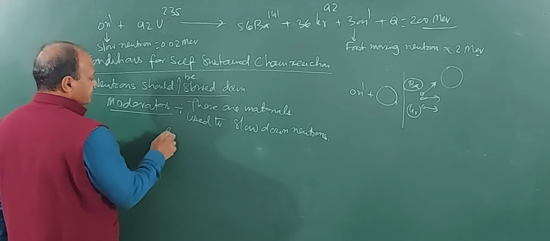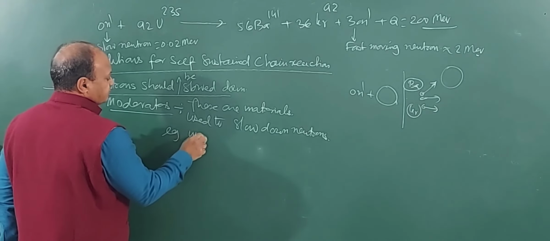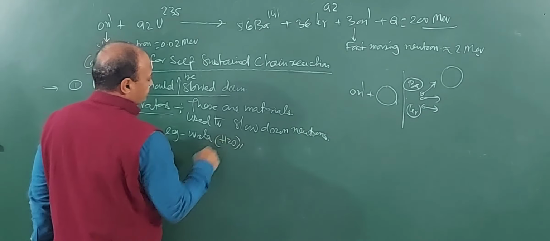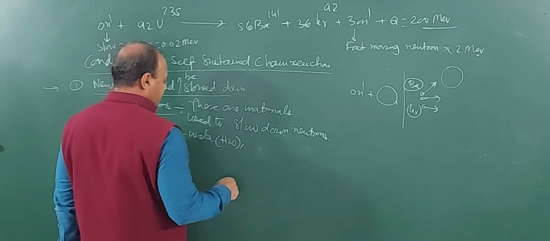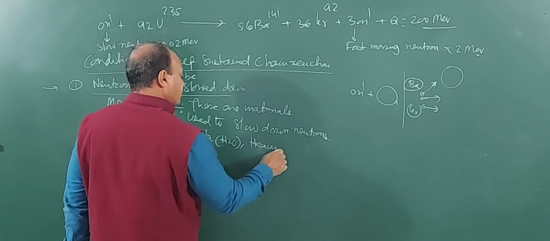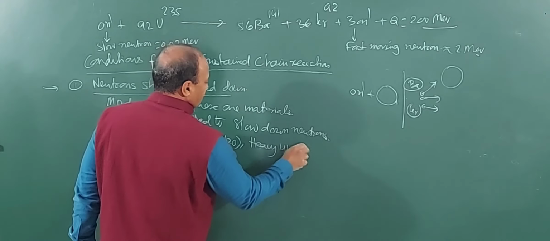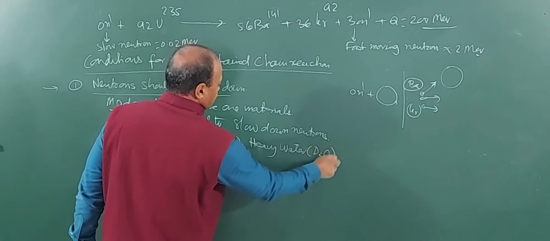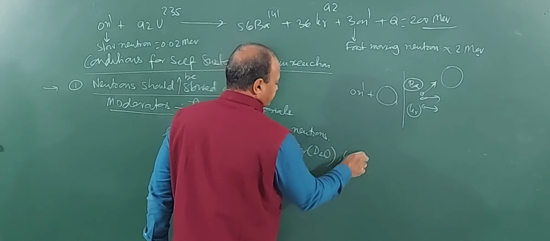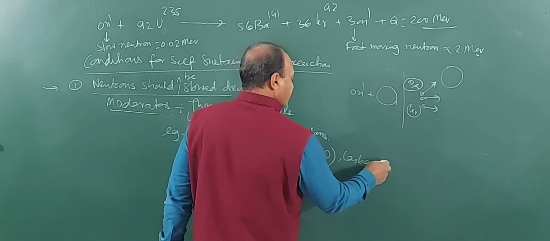Now, for example, water. What is water? H2O. Then we have heavy water. India is an exporter of heavy water. D2O. We can use carbon, we can use graphite.